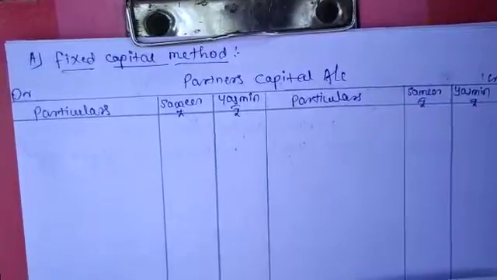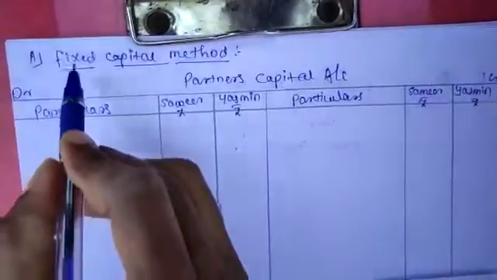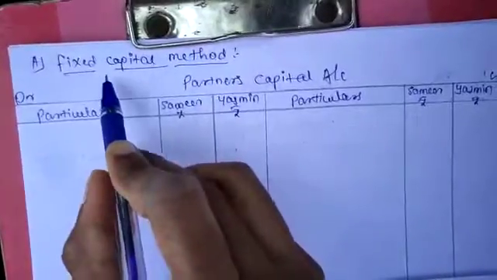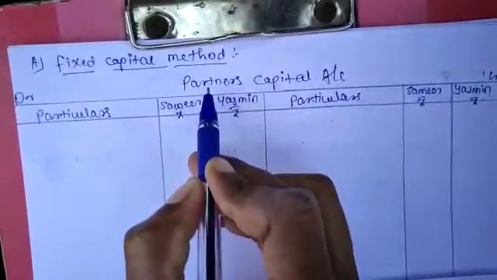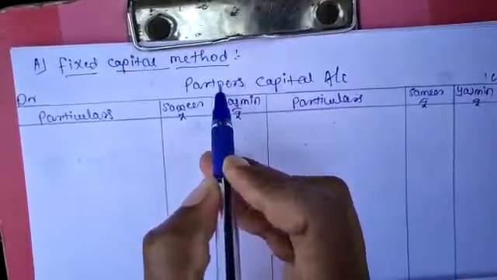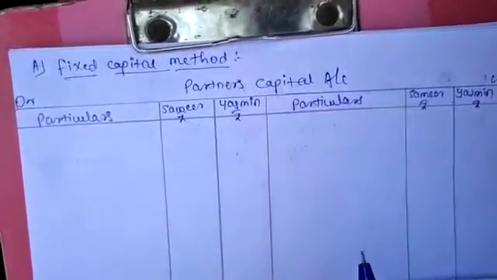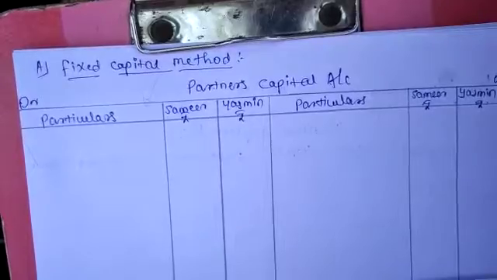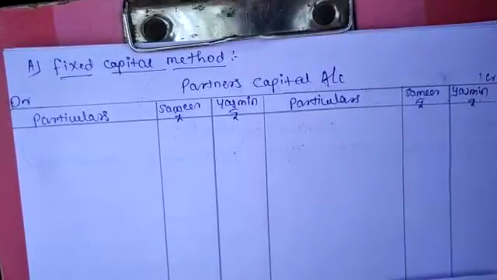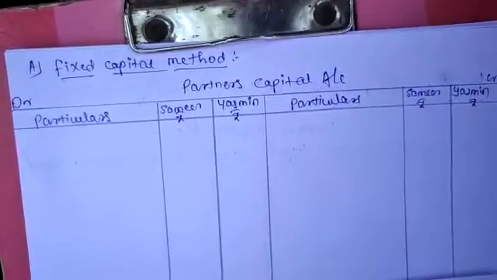So now start preparing the accounts. First under the fixed capital method. You know that the fixed capital method has only 2 accounts, that is partners capital account and partners current account. Separately you have to prepare the partners capital account and partners current account in the fixed capital method.